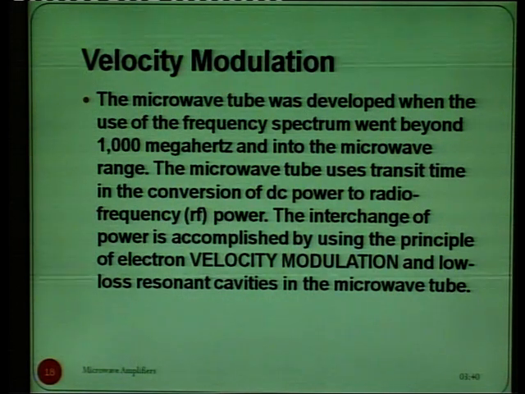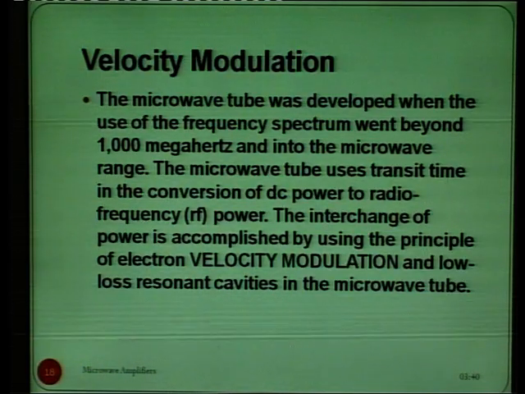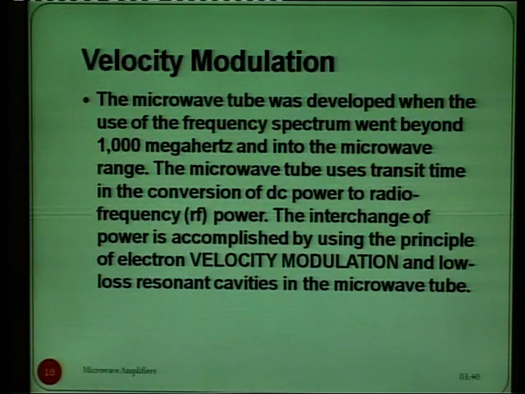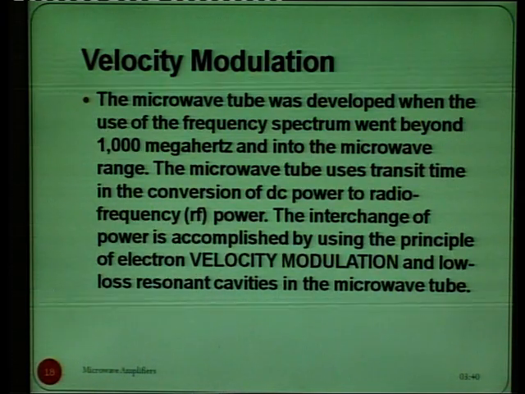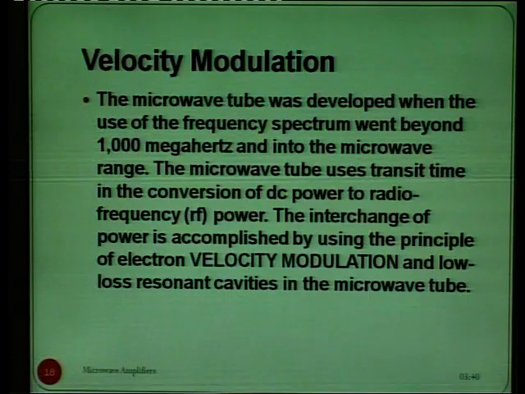into the microwave range. The microwave tube uses the transit time effect in the conversion of DC power to radio frequency power, and the interchange of power is accomplished by using the principle of electron velocity modulation and low loss resonant cavities in the microwave tube.